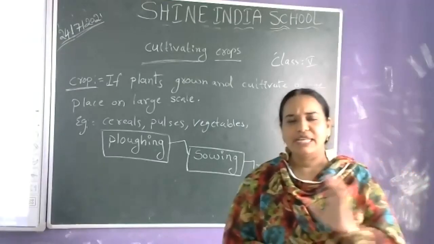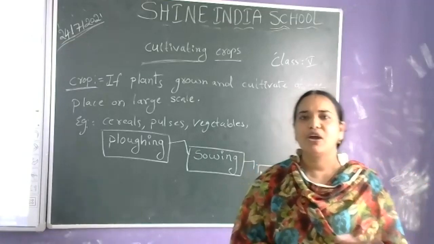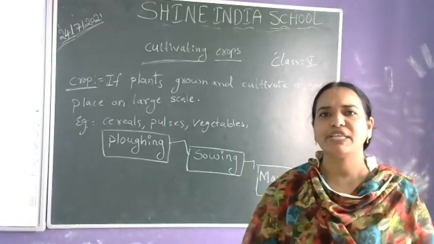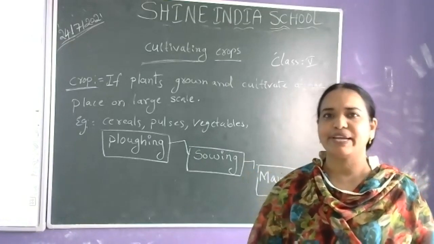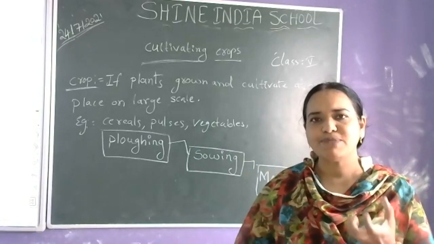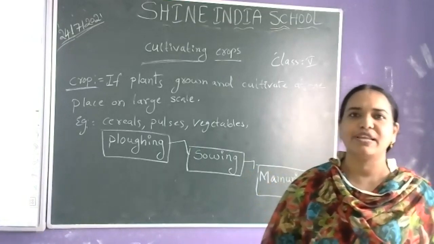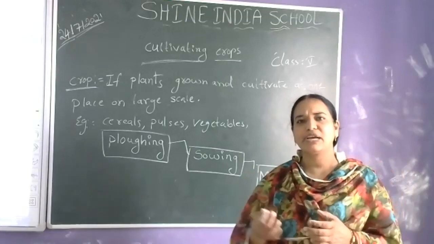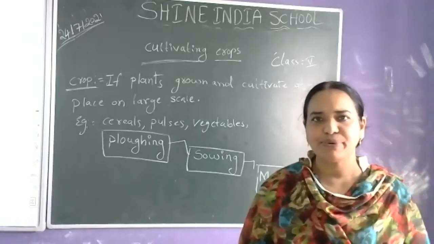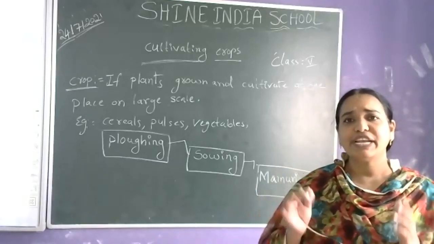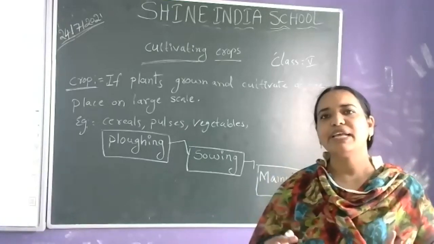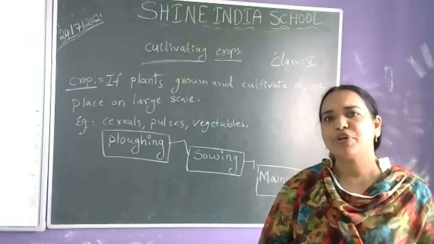If we cultivate the crop on a large scale on the same piece of land repeatedly, the soil loses its nutrients. Whatever crop we grow, the crop absorbs the nutrients which are present in the soil. So if we go on cultivating the crops, the soil loses its fertility and its nutrients. So there is a need to add manure. We have to add nutrients to the soil. Then only the crop will get the right amount of nutrients.